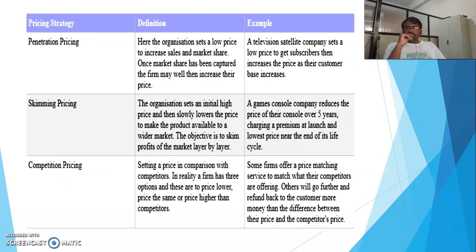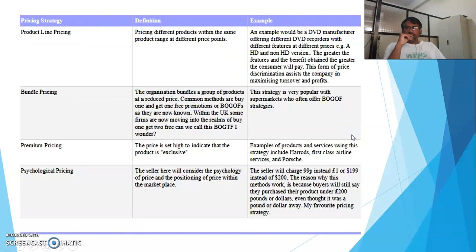Whatever strategies we have discussed, in tabulated form the next 3 slides will show the penetration pricing, skimming pricing, and competition pricing, with their definitions and examples. So you should go through these tables, where you can see the different pricing strategies, their definitions, and proper examples of how each strategy can be applied.